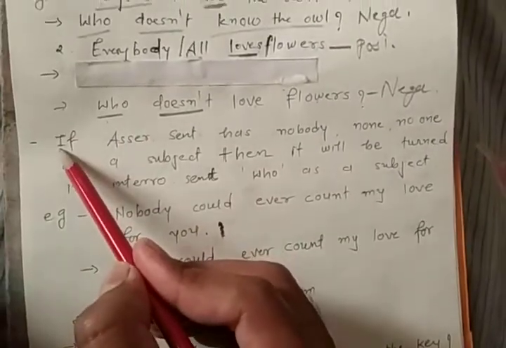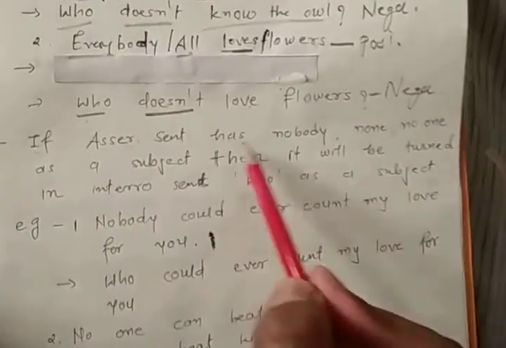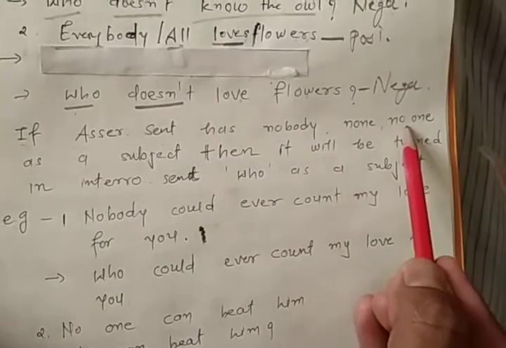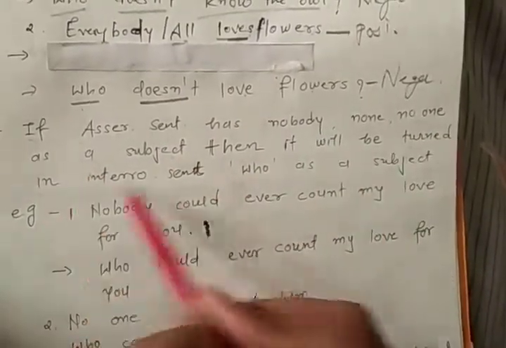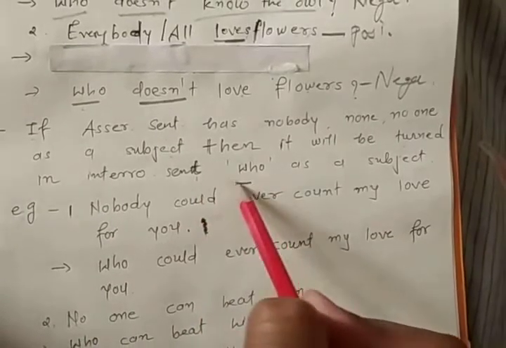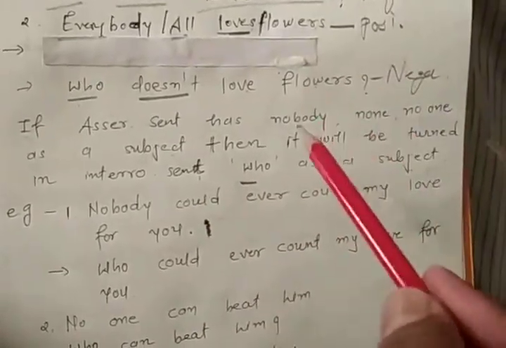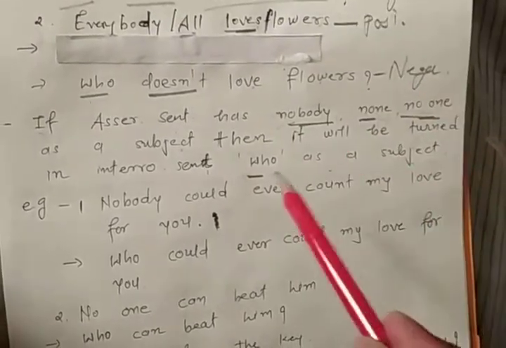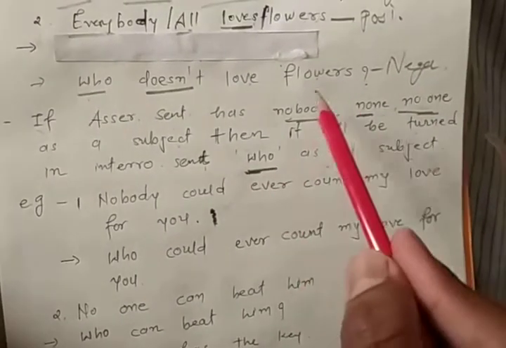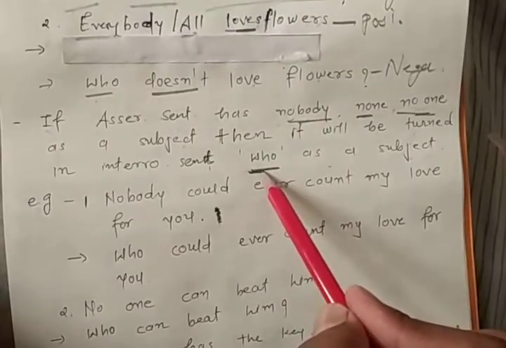Clear? Next. If the assertive sentence has nobody, none, no one as a subject, then it will be turned into an interrogative sentence with who as a subject. Please remember here, suppose nobody, none, no one. So that time who. It's an assertive sentence, now it's an interrogative.